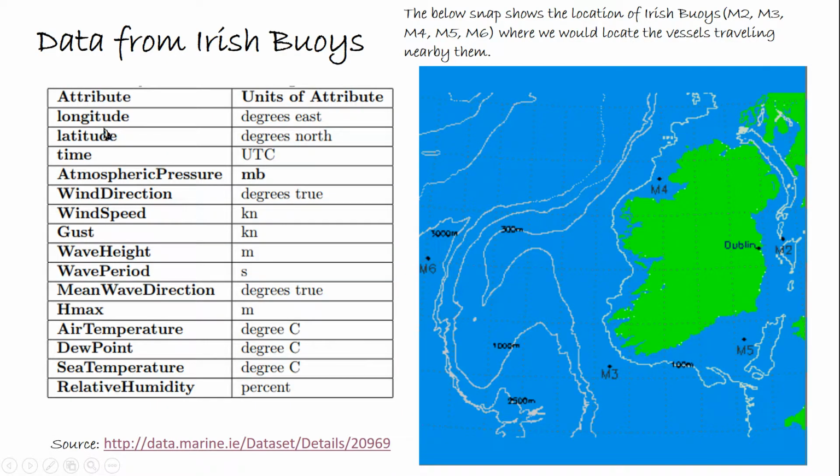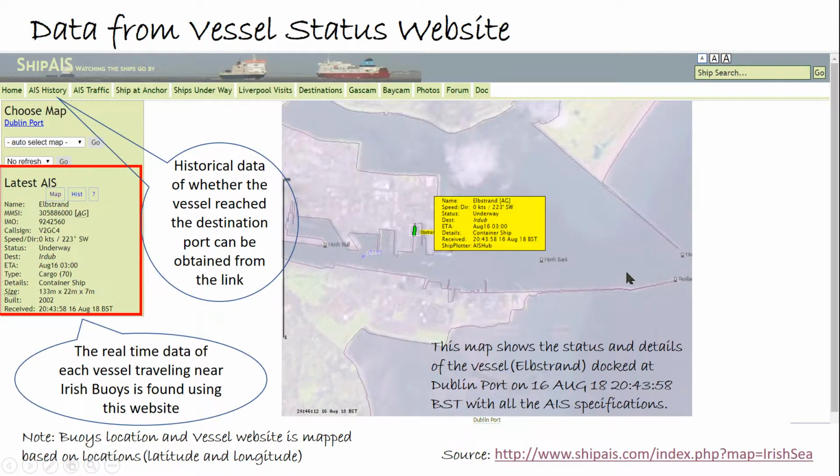The attributes in the buoy data are longitude, latitude, time, atmospheric pressure, wind direction, wind speed, gust, wave height, wave period, mean wave direction, air temperature, dew point, sea temperature and relative humidity. All these units are mentioned here. My dependent variable will be the wave height, in meters, which I predict using my machine learning algorithm. These are the buoys I was talking about, taken from the Marine Institute dataset. It consists of the M4, M2, M5, M3 and M6 buoys, which are mounted in the Irish Marine Institute database.